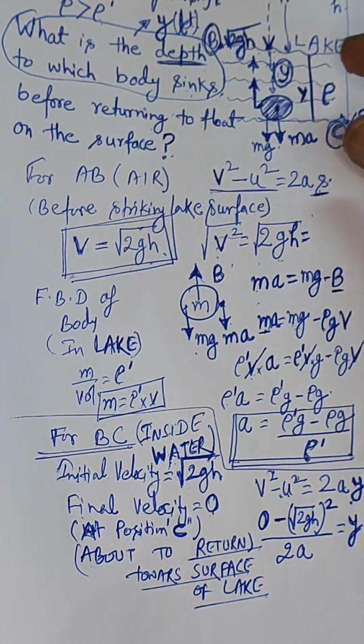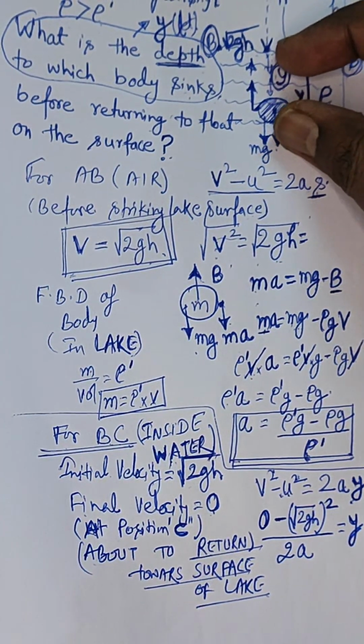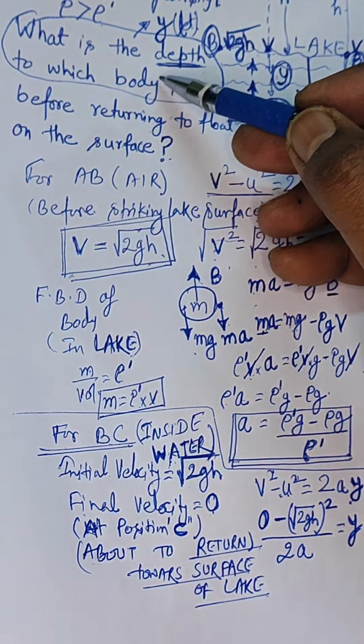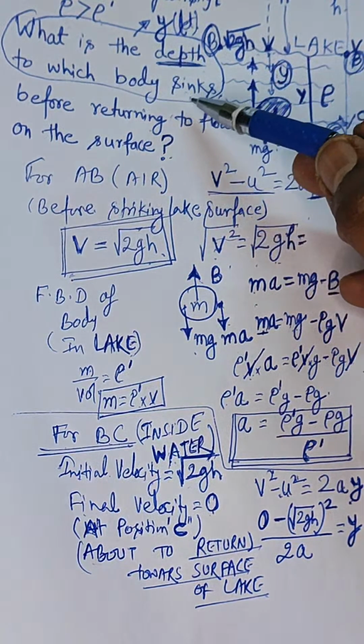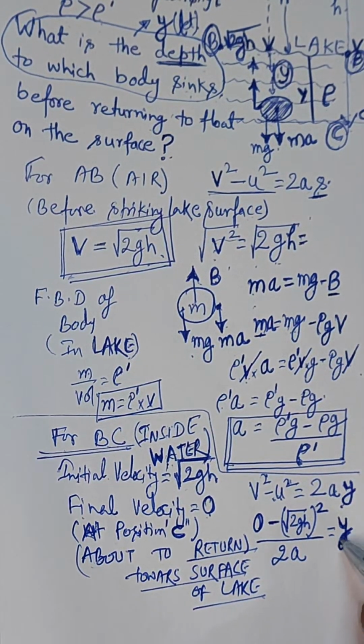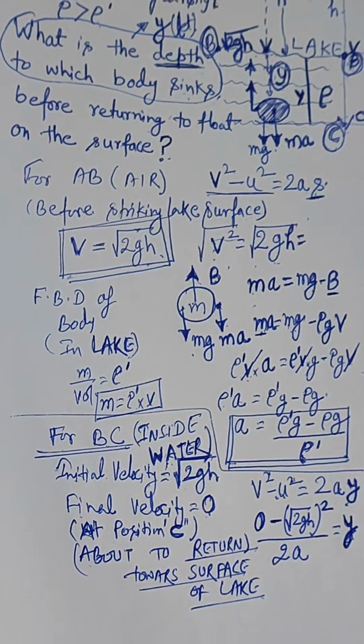That means the depth to which the body enters the water. This is what we are about to calculate: what is the depth to which the body sinks? So the body sinks to a depth of y. This will be the answer, my dear friends.